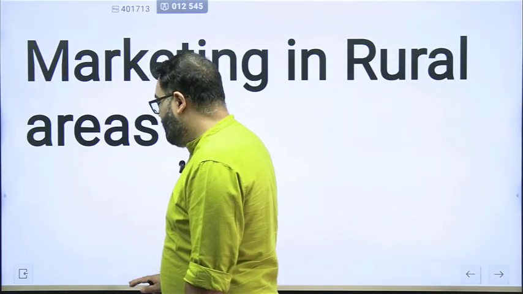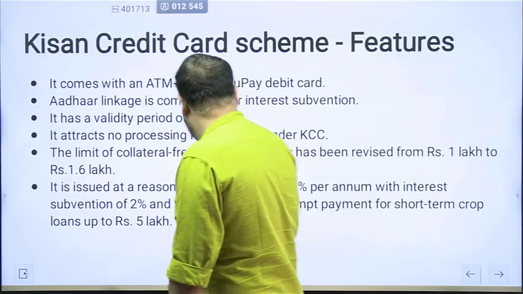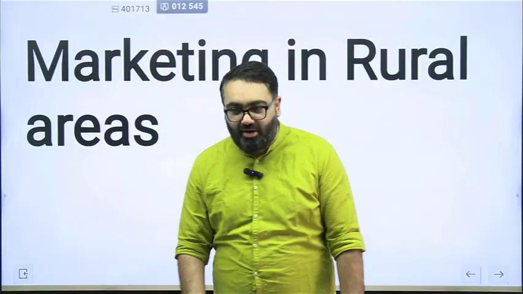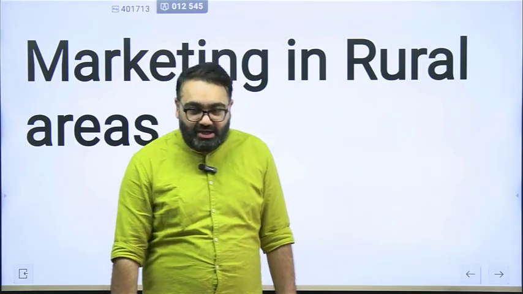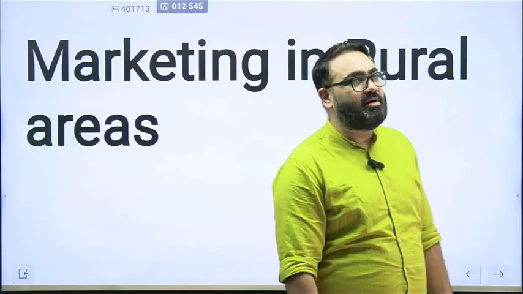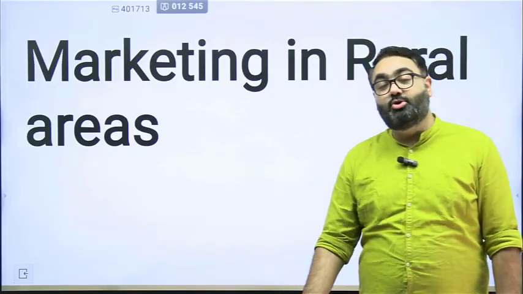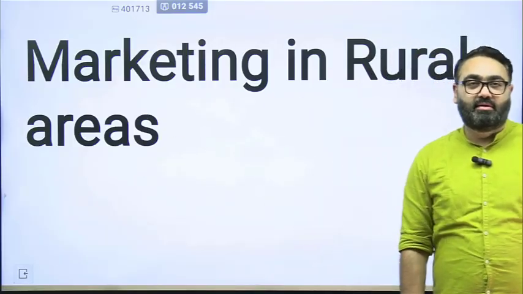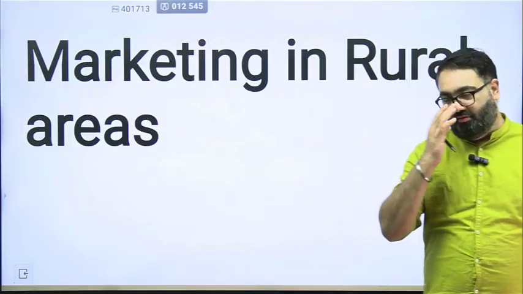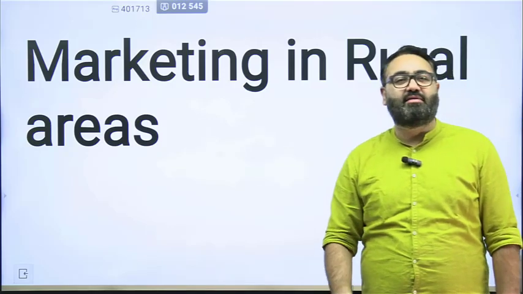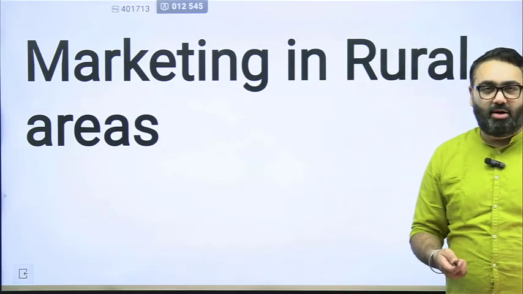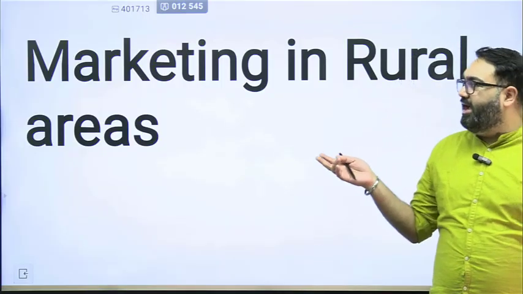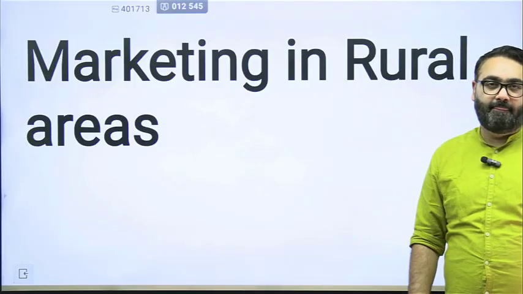So far, what we discussed was mainly about the credit part of agriculture farming, or the credit card of rural areas. As I told you earlier, in this chapter on rural development, we are focusing on two aspects. One is credit and the other is marketing. We discussed the credit part of it, the loans, how easily they are available, what schemes the government is running to make the loans available, and so on. The next part that we have is about marketing.